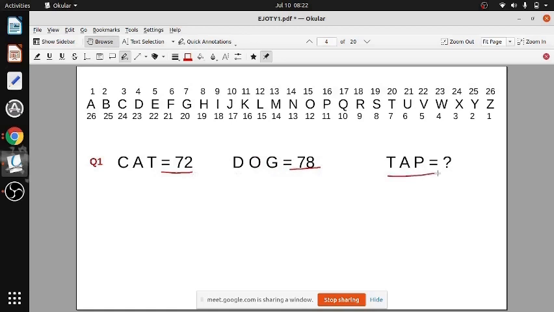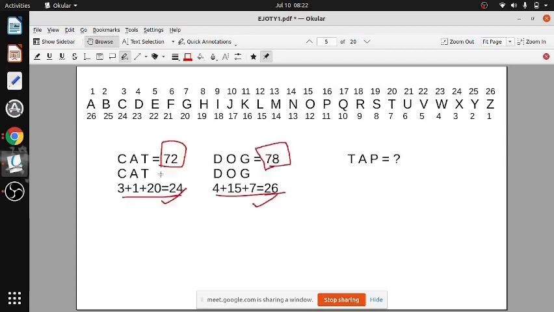Okay? Yes. Now it cannot be a letter by letter substitution. Then what happens? The 3 letters will have 3 digits. There are 3 letters, so there should be 3 digits. So it's not letter by letter. So obviously they have added the values.